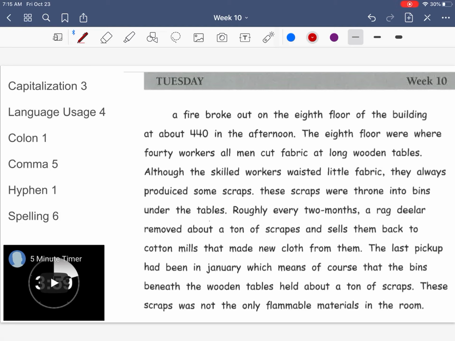Today we have 3 capitalization errors, 4 language usage errors, 1 colon, 5 commas, 1 hyphen, and 6 spelling mistakes.